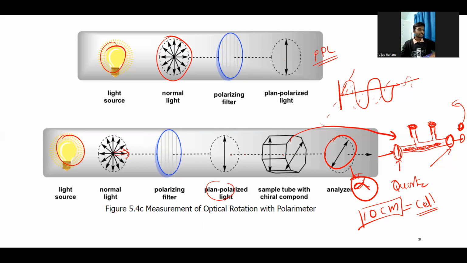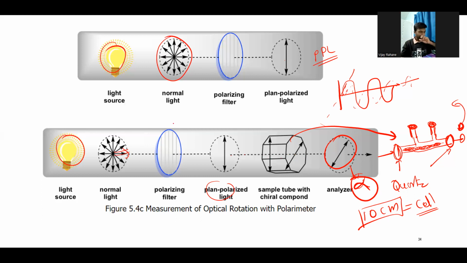If you put an achiral sample, do we get rotation? No, we don't, because the sample is achiral, so it doesn't have the ability to rotate the plane polarized light.